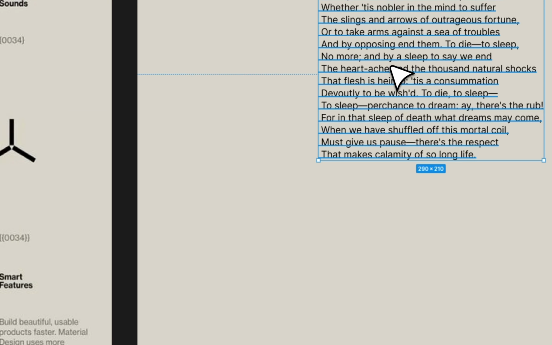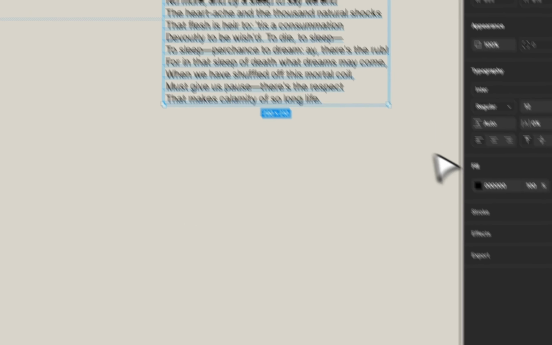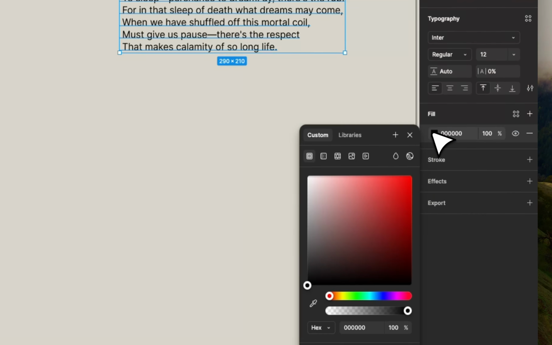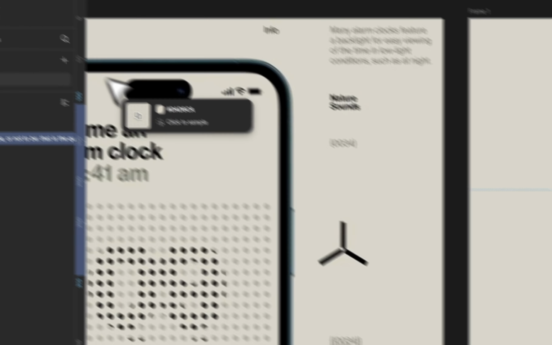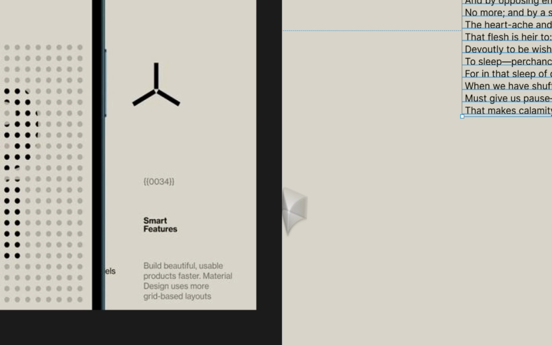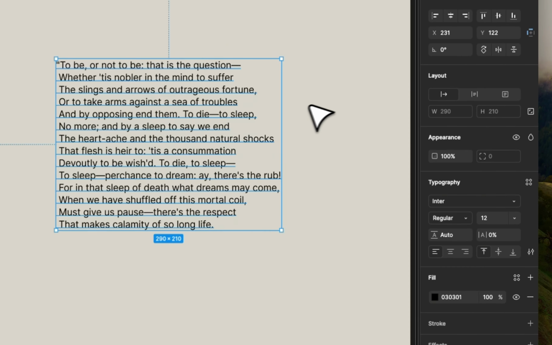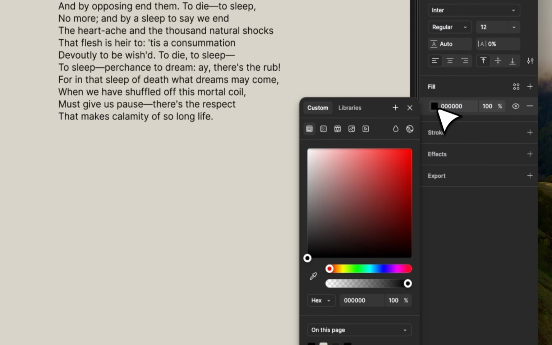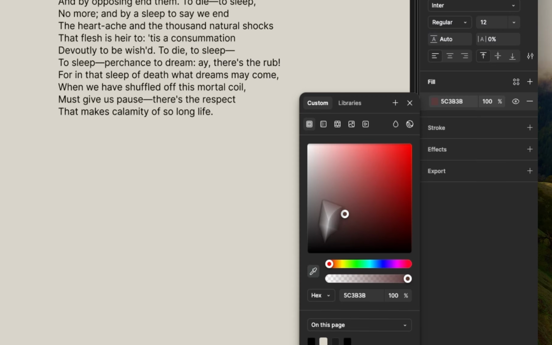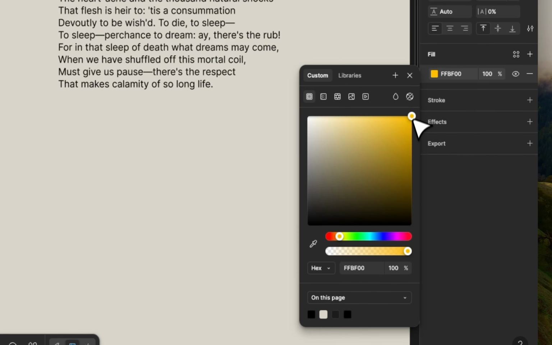The design that I want for this is actually quite simple. For this page in particular, I'm going to copy this color, which is not a pure black. And then for the history, I'm just going to say history. I'm going to move it here, and then home. And for this, I actually want to grab a more orange-ish color.